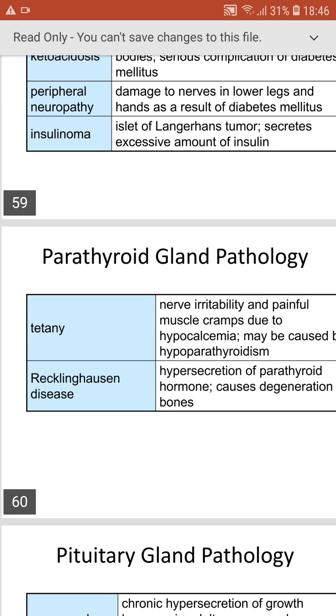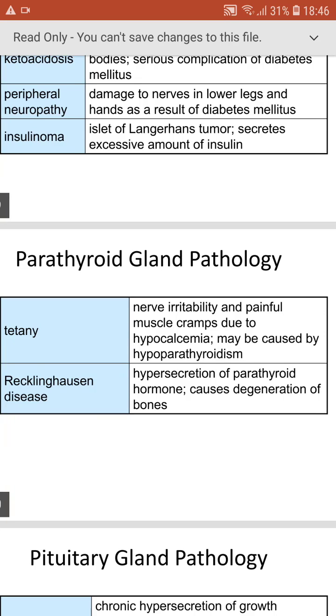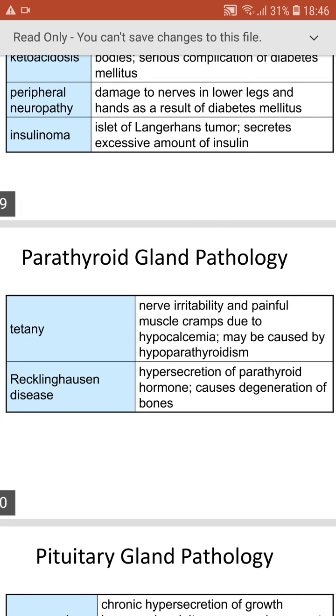And next, parathyroid gland pathology, tetany, nerve irritability and painfulness, muscle cramps due to hypocalcemia may be caused by hypoparathyroidism. And next, Recklinghausen disease, which is hypersecretion of parathyroid hormone, causes the degeneration of the bones, because the parathyroid hormone increases the blood calcium level. Due to hypersecretion of the parathyroid hormone, it causes the degeneration of the bones by stimulating the bones to release more amount of calcium from it.